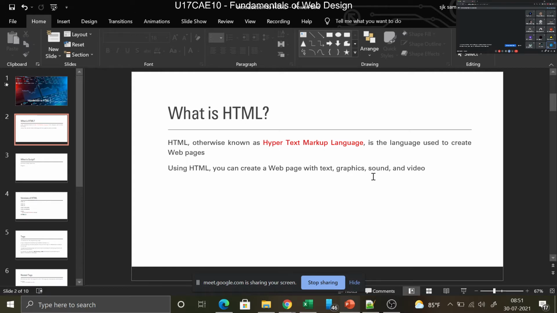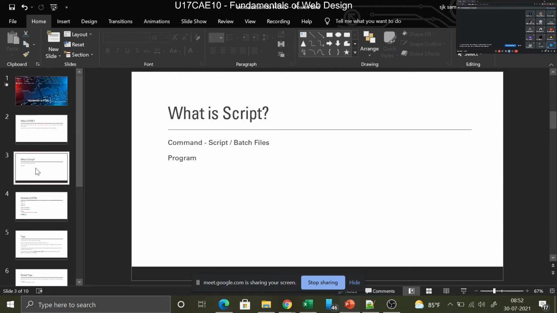So how do you do this? Before going to HTML, you must understand what is a script. Before knowing what is a script, does anyone know what is a program? Can you tell me the definition of a program?